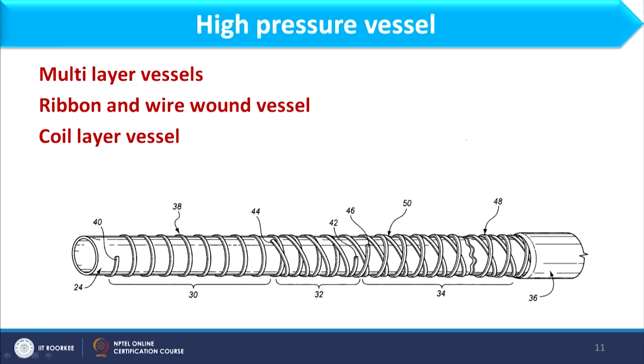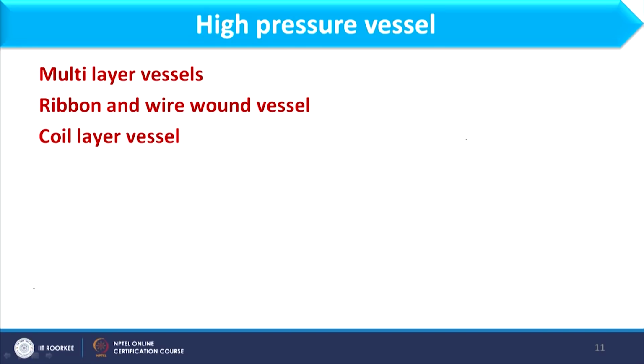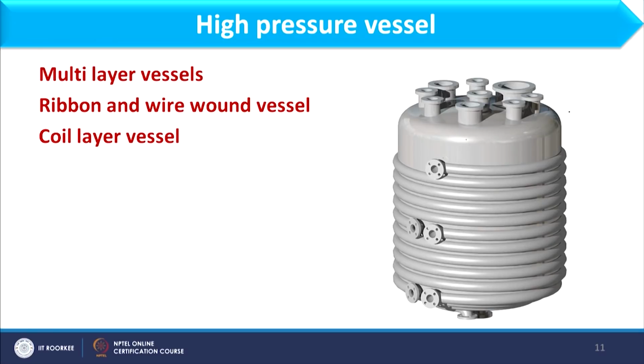So, you can consider this is the vessel, where this metal strip is wired, or metal strips are rolled over this periphery, which gives strength to this vessel to sustain more pressures. And third, we have the coil layer vessel, in which, if you see this image, this is basically the vessel,